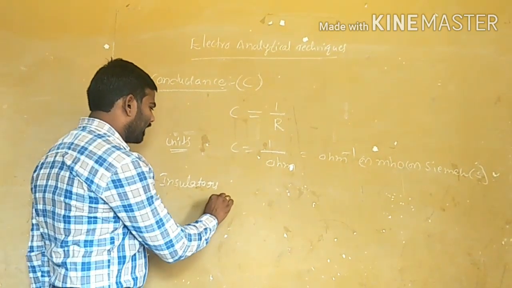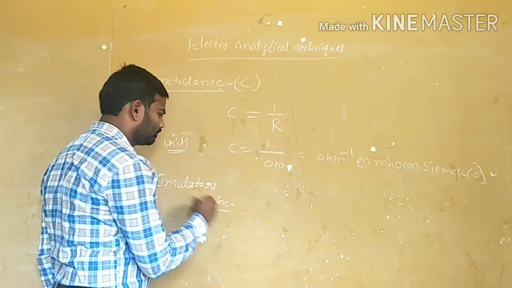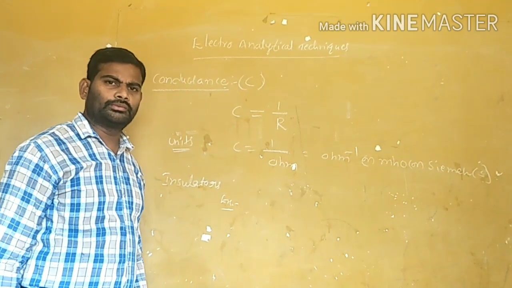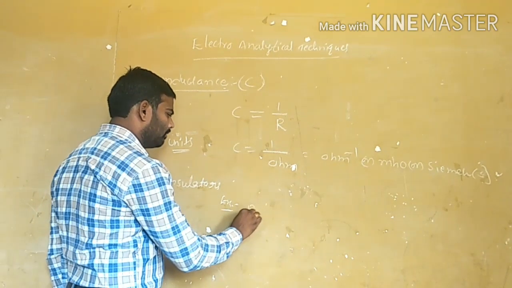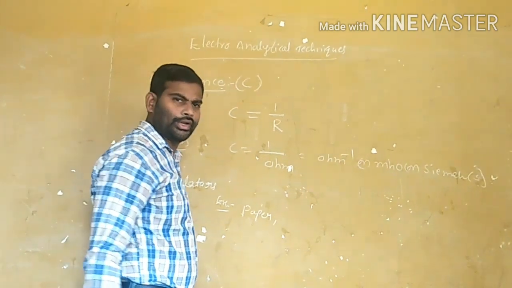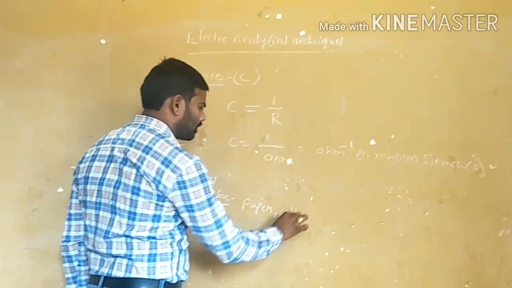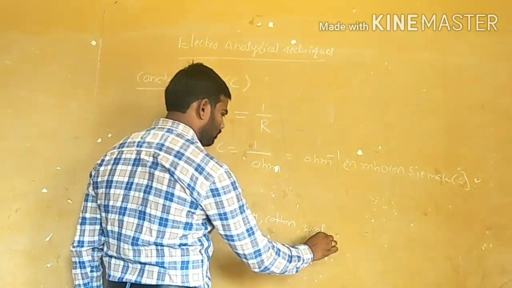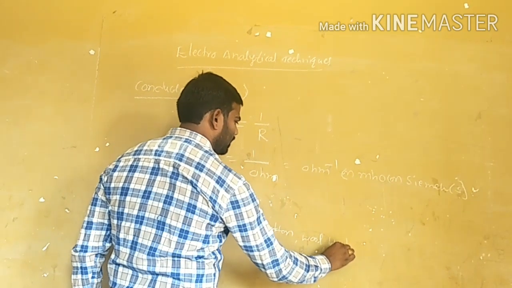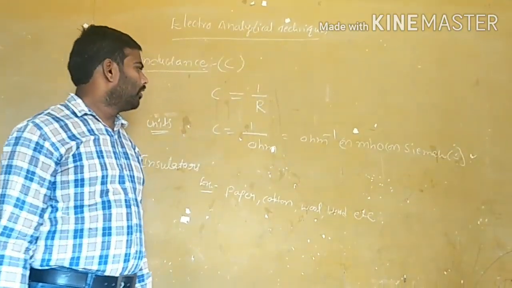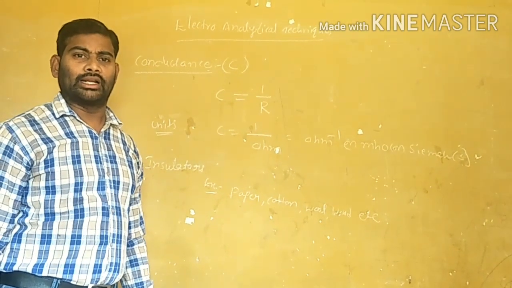What are the examples of insulators? Paper, cotton, wool, wood, etc.